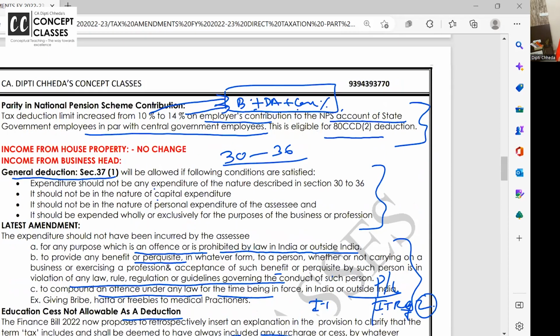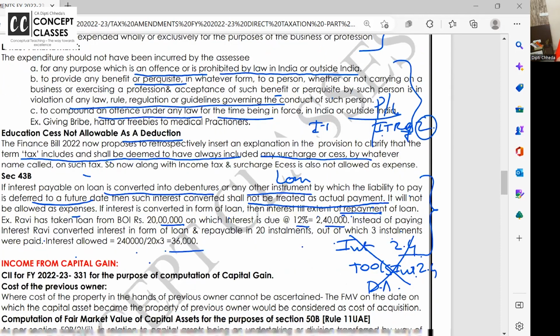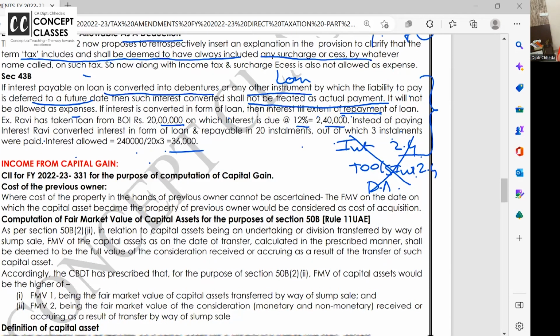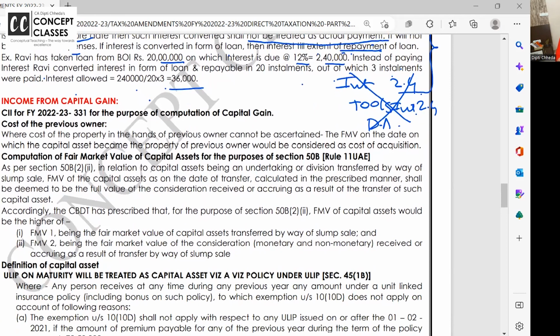So what were the 2 amendments in the business head? In 37(1), illegal expenses are not allowed, bribing, haftas and all. Cess is a part of tax and surcharge, so not allowed. In 43B, if you convert the interest into a loan, it's not allowed, but whatever part of the loan you repay is allowed. Now, income from capital gain.